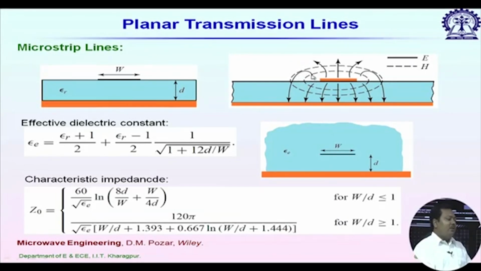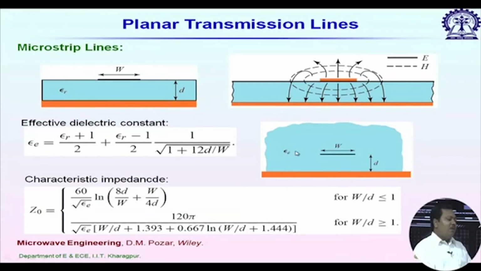Because of that we call it quasi TEM, but since most of the electromagnetic energy is confined inside the dielectric, the properties of the microstrip line are mainly determined by the dielectric constant of the dielectric slab. To simplify the analysis, let us consider this strip to be inside one effective dielectric material, for which we define some effective dielectric constant epsilon E.